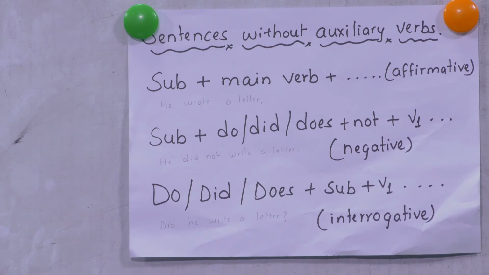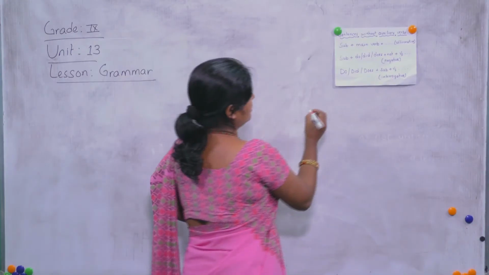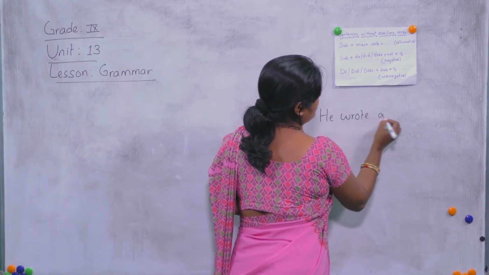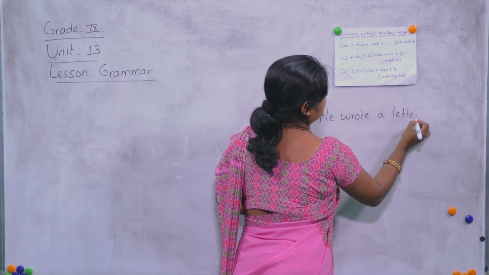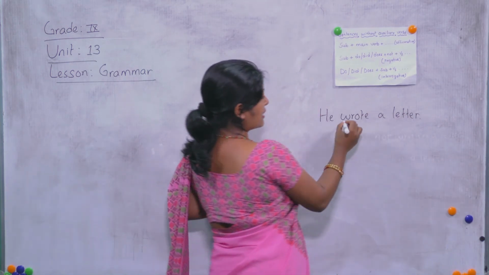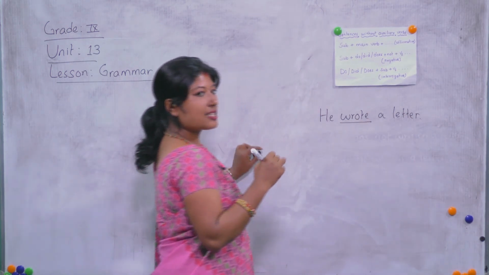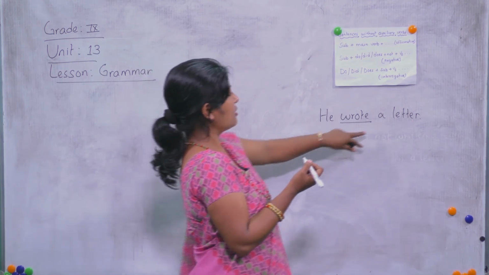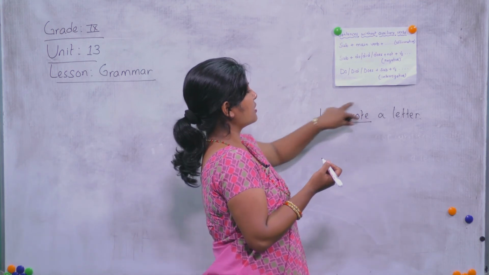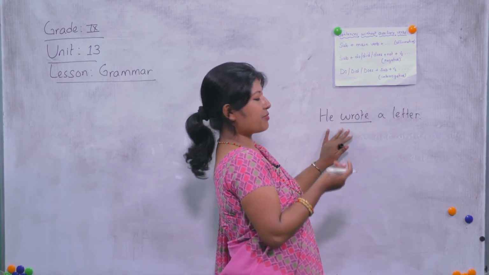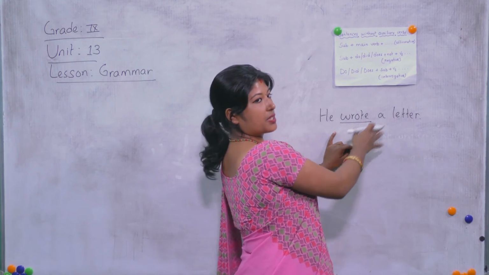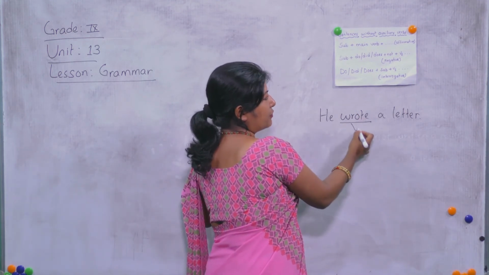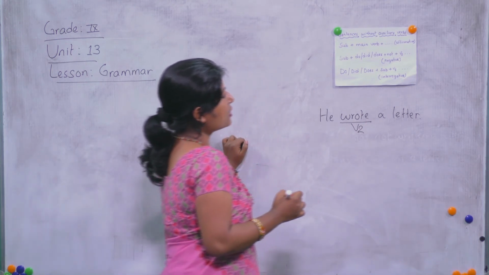The example can be, "He wrote a letter." When there is a direct main verb, we first check which form the main verb is in: verb 1, verb 2, verb 3. Here "wrote" is verb 2, right?